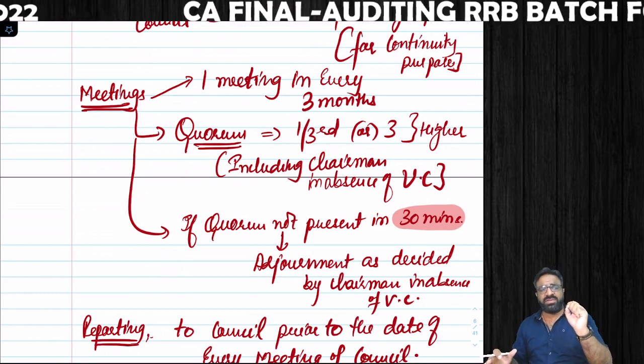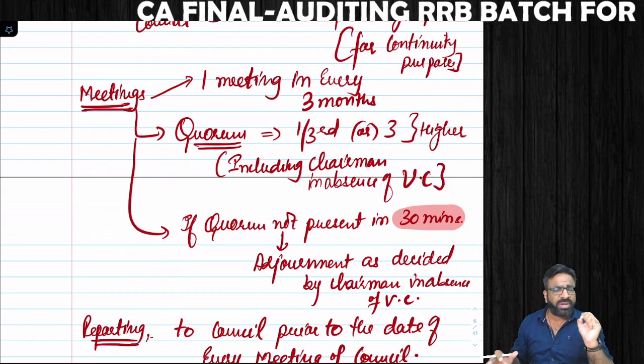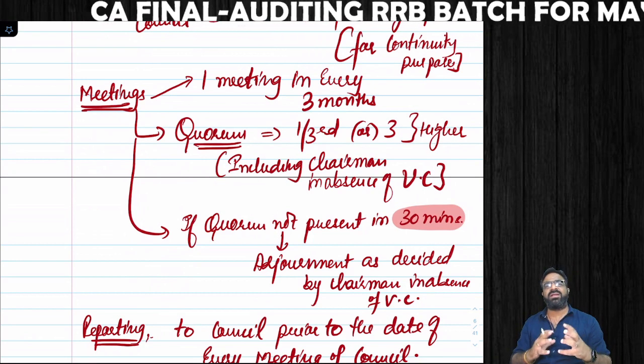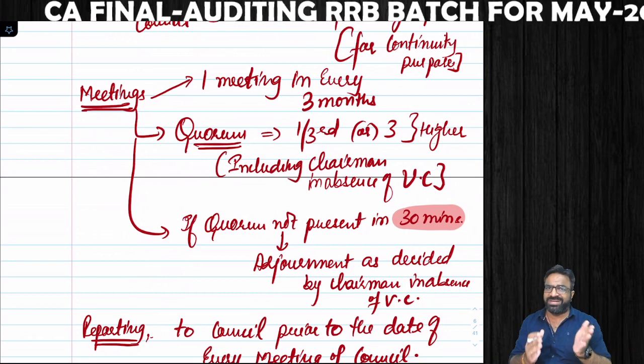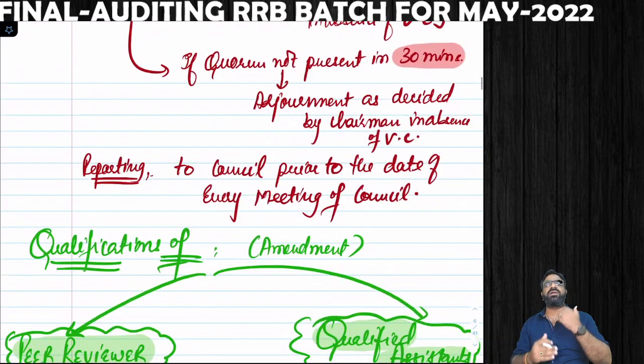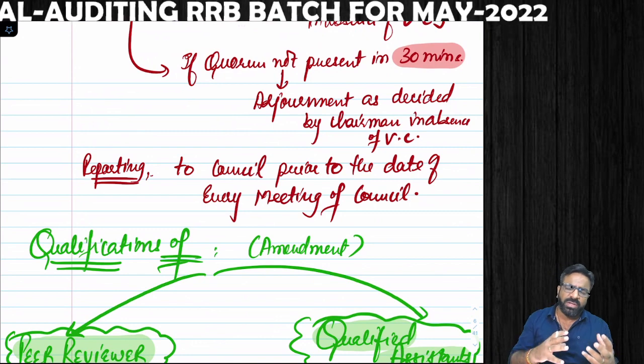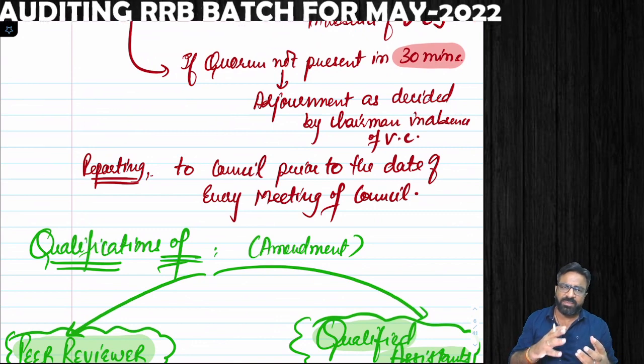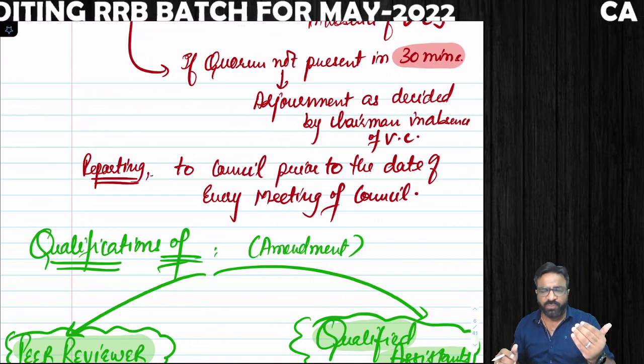And in case within 30 minutes the members of the peer review board are not available, you all know that as per the company law the meeting keeps on adjourning. Here also the peer review board meeting will be adjourned. Next one, whenever you conduct a meeting, you have to report that you are conducting a meeting before whom? You have to report it before the council.